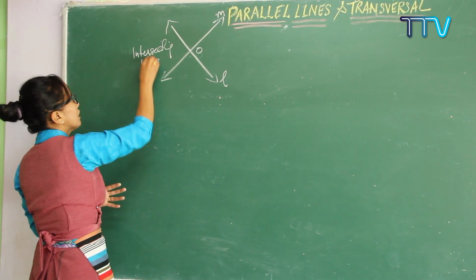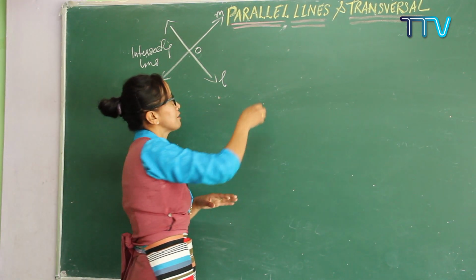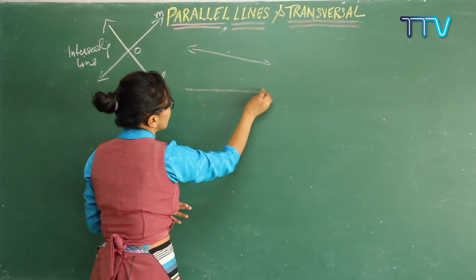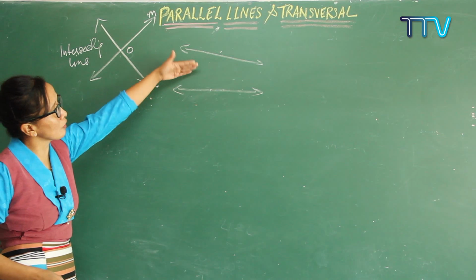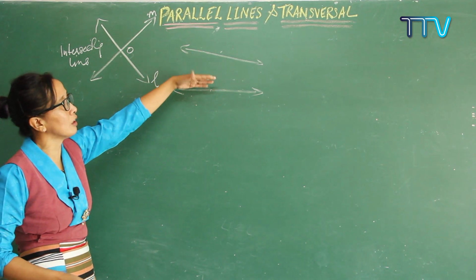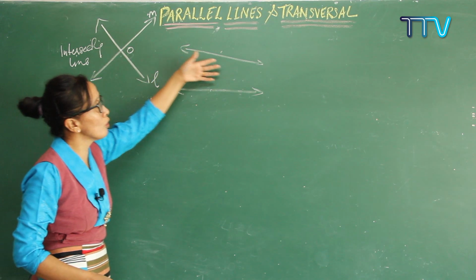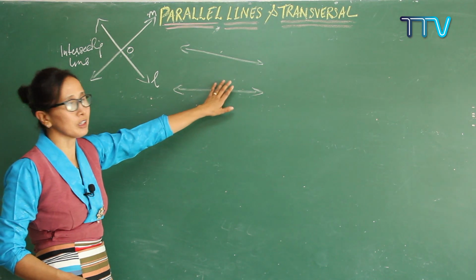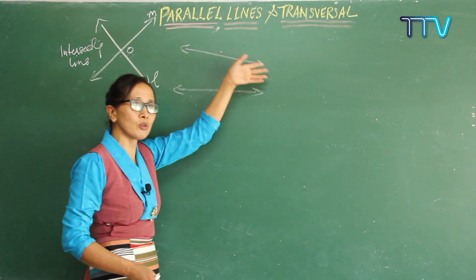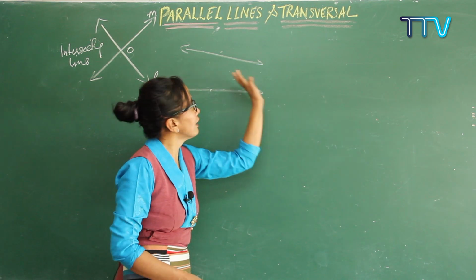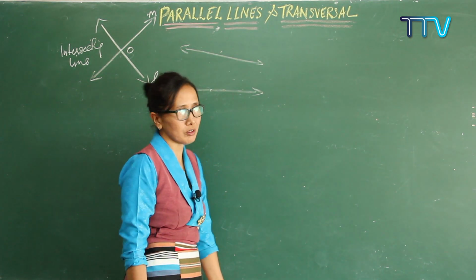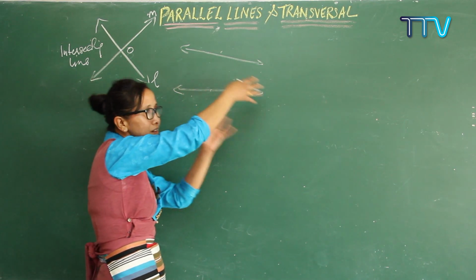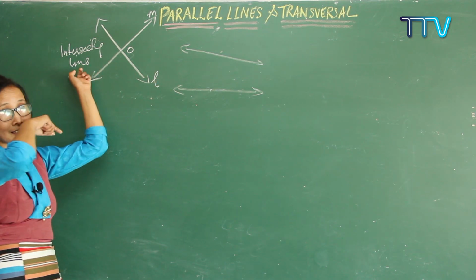Sometimes lines never meet. Lines are not intersecting each other. In case some lines are like this, see here and this way, these are again two lines. When you look here, they are not meeting each other at all. When you go further, they will meet somewhere else. So we cannot call this non-intersecting lines. Why? Because if you extend the line, it will meet somewhere else at another point. So this is not called non-intersecting. It will meet somewhere else, which means it is called intersecting lines.